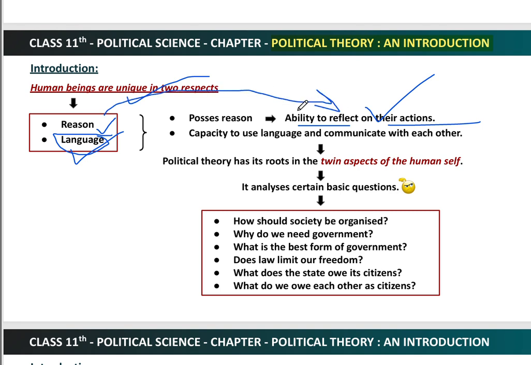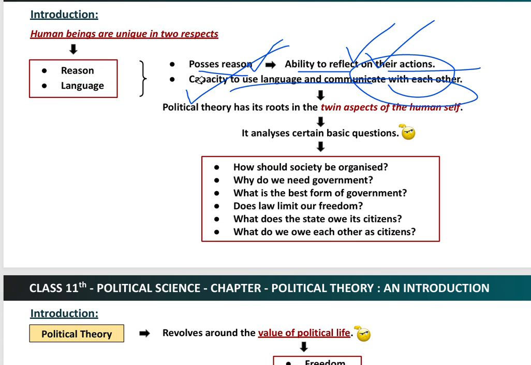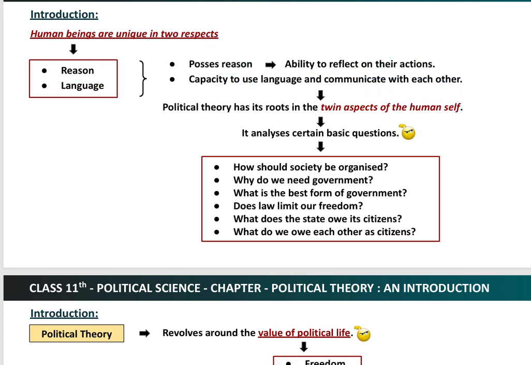For example, if you choose humanities, there might be something in your mind about why you want to be part of the humanities section. Why did you opt for political science? What is the reason behind it? So it means there might be some reason. It shows that human beings have reason or wisdom. Secondly, they can communicate effectively, and because of that they have the capability of using language to communicate, to inform others. So these two aspects are unique to human beings.